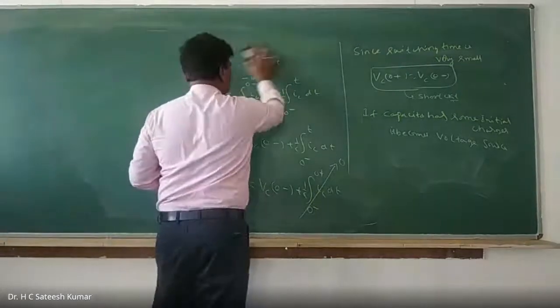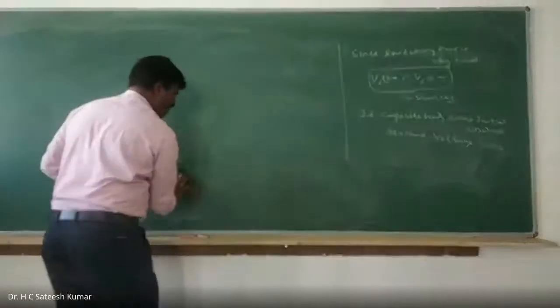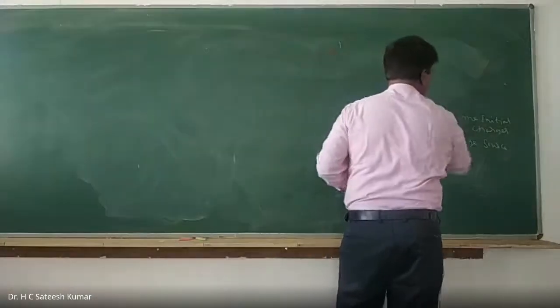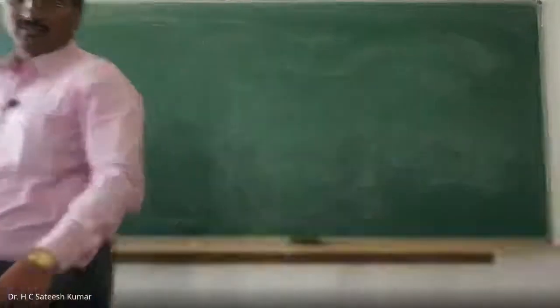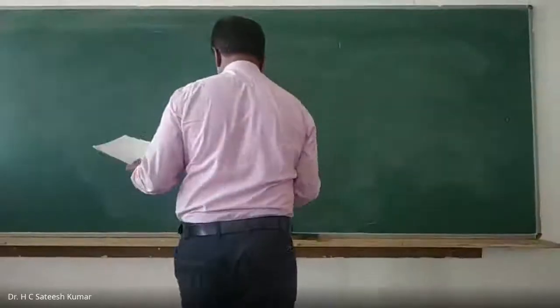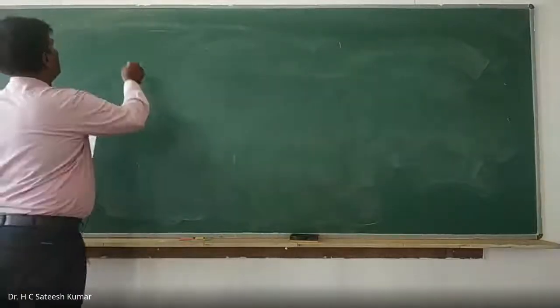Based on this, I'll give one table as a summary of all these things. The table is enough to solve all the problems in this chapter. Just a simple table I'll give. That also will be later on. I'll shortcut it. If you are remembering this table, that is more than sufficient. Whatever I did, that complete thing I'll give it here.